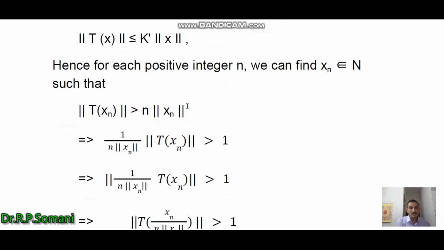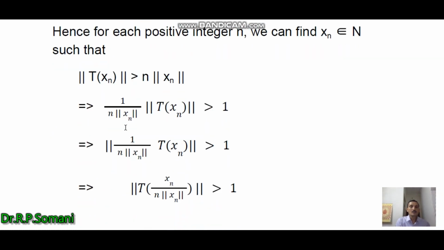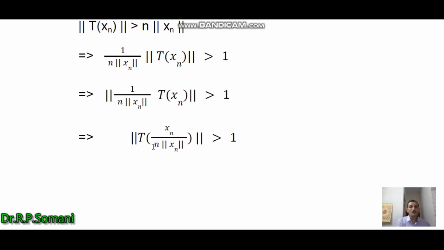So we transfer this right hand side quantity to the left hand side and we obtain 1 upon n norm xn into norm of Txn greater than 1. Now employing the property of the norm, we obtain norm of Txn upon n norm xn is greater than 1.